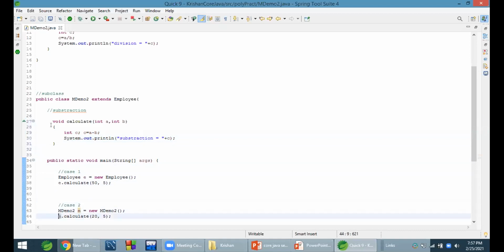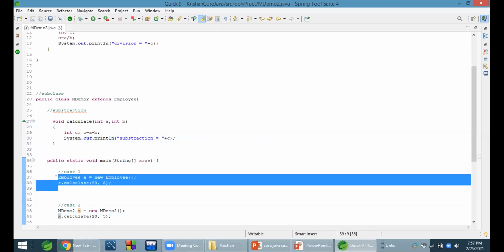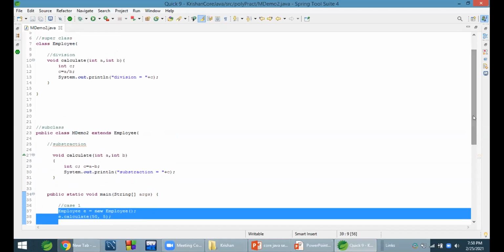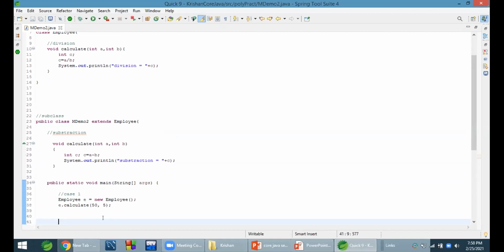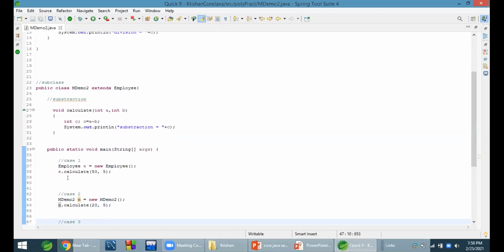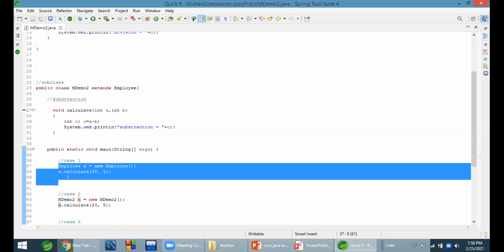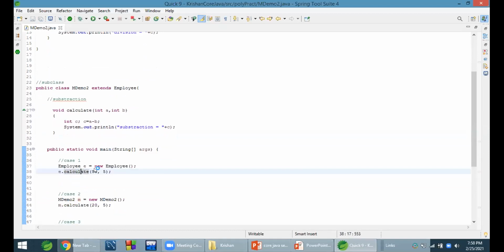Now, anyone can tell me in this case which method will be called, superclass or subclass? Superclass. Okay, very good. The superclass will be called, because here we are passing an object of the superclass.